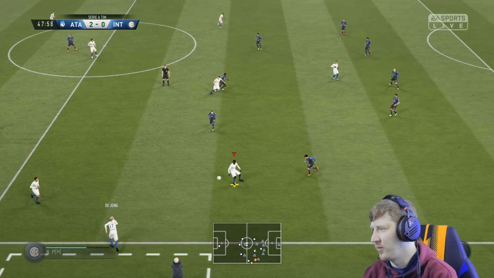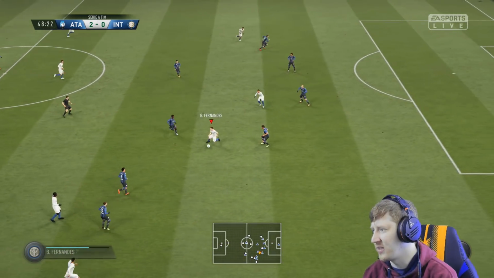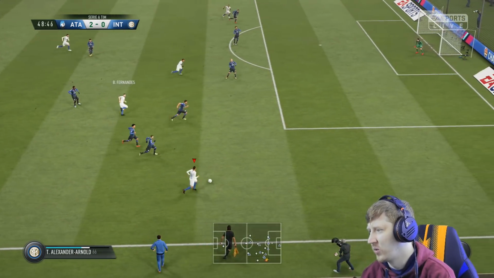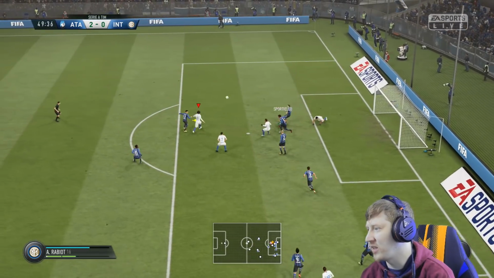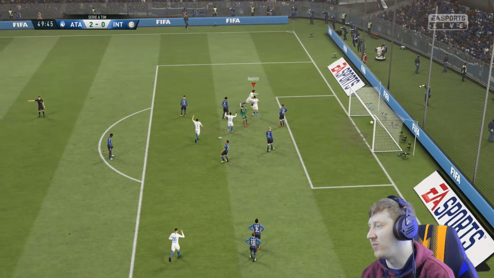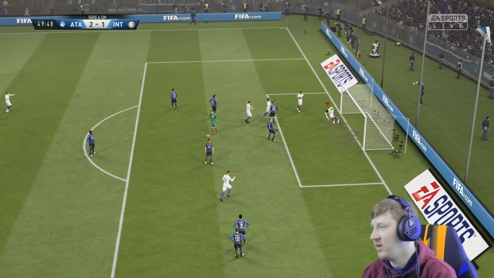De Jong with the throw. Pepe. Bruno Fernandes is there. Trent's on the run. Play him in. Please find a teammate, Trent. He's found only the keeper. Rabiot's there with a rebound, though. And that is game on again.